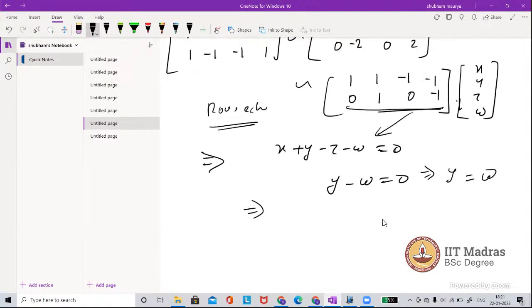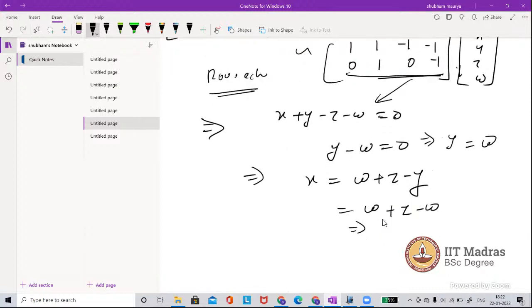Okay. So this can be written as x plus x can be written as w plus z minus y, and y can be written as minus w. I'm making a mistake now. Okay, let's see what will happen. Okay, so this w can be cancelled out, so x is equal to z.